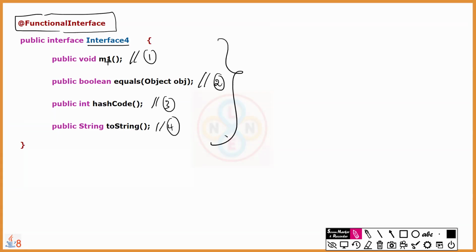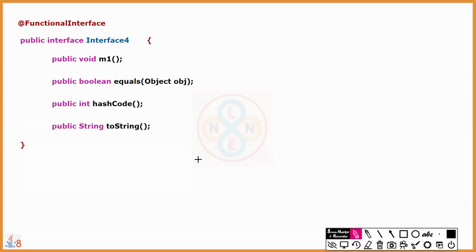Now, is it allowed or not allowed syntactically? What is the definition or rule for an interface to be a function interface? The interface should have only one abstract method, but currently how many do we have? 4. Then is it allowed to declare a function interface or not?